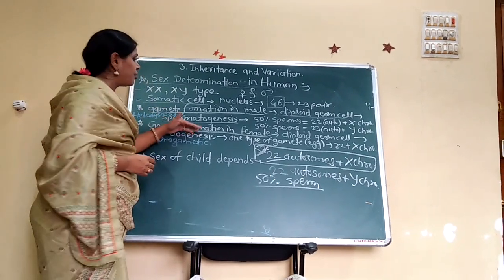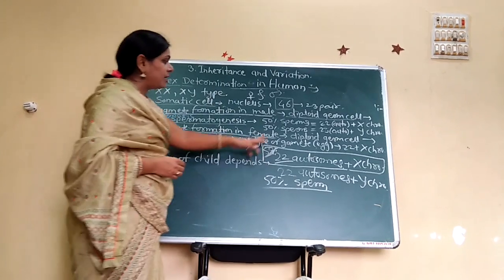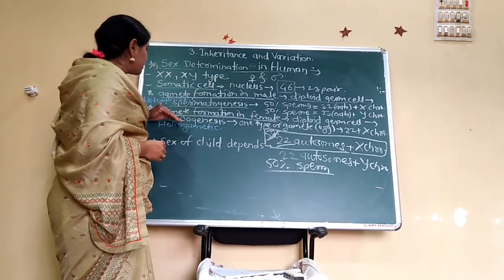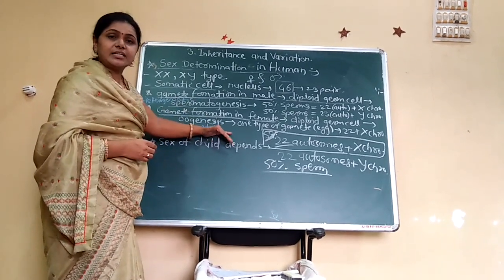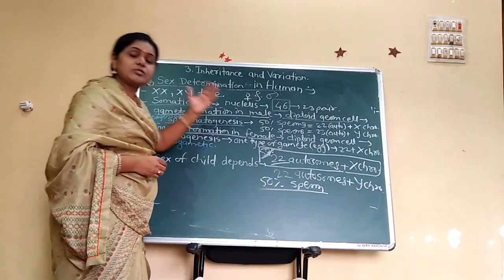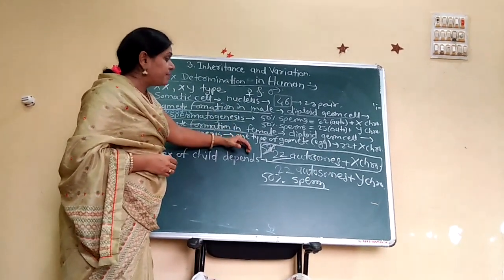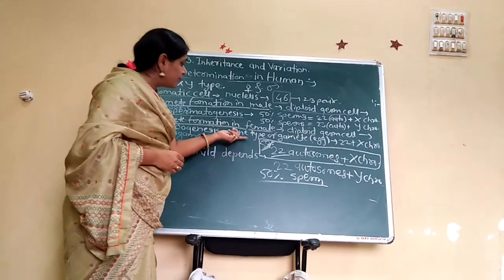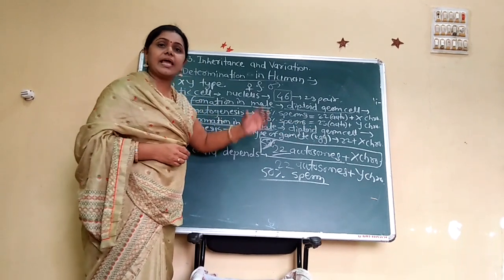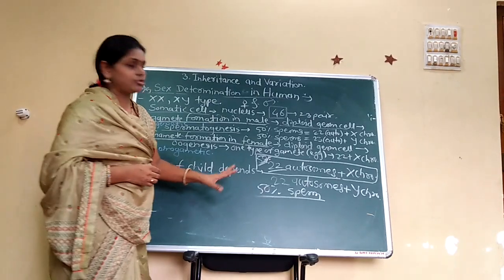Then the gamete formation in female. The diploid germ cells undergo oogenesis, the formation of egg. In male, formation of sperm; in female, formation of egg. In female only one type of gamete is produced, that means eggs. All the same type of gametes are produced.